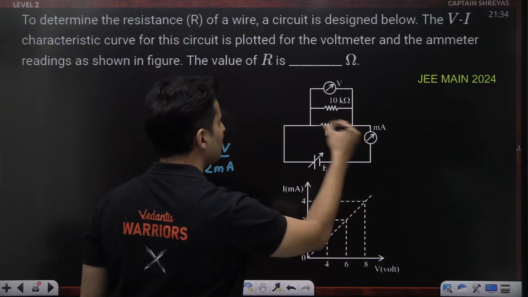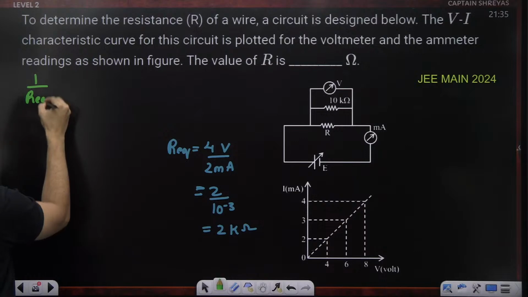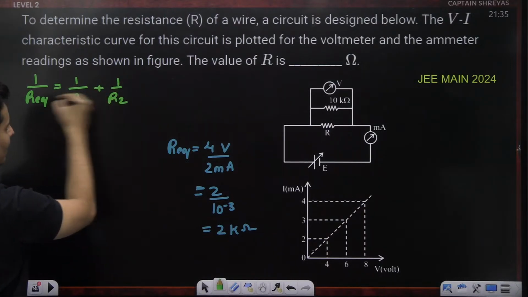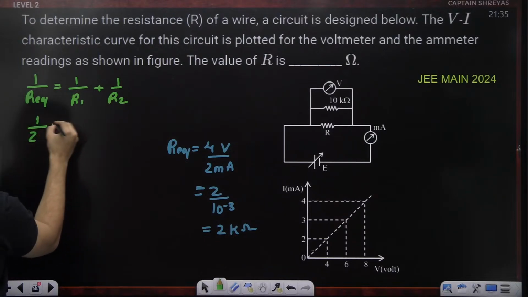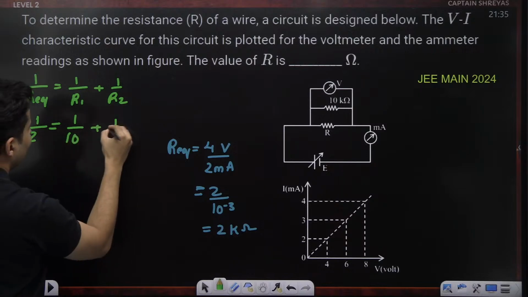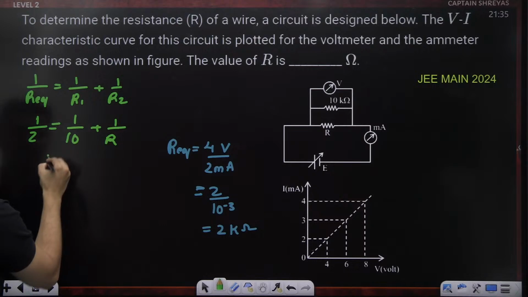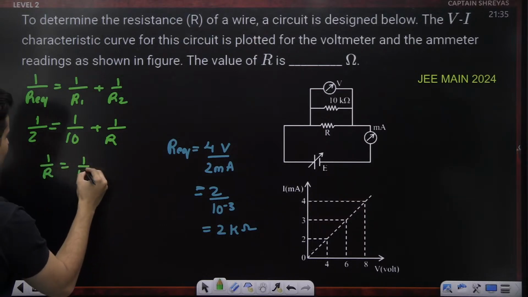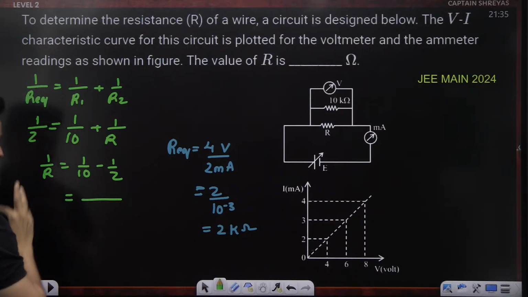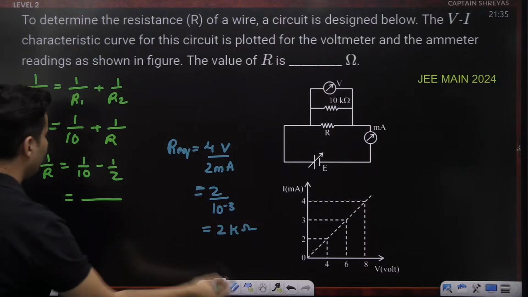So I can see these two are in parallel. So I can say 1 by R equivalent is nothing but 1 by R1 plus 1 by R2 because it's in parallel. So 1 by 2 is equal to 1 by 10 plus 1 by R. This is in kilo ohms, keep that in mind. So 1 by R will be 1 by 2 minus 1 by 10, my bad.